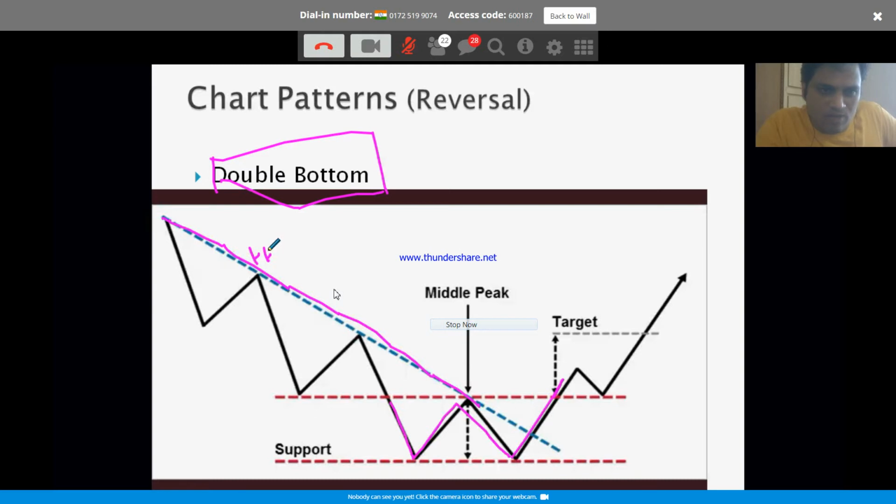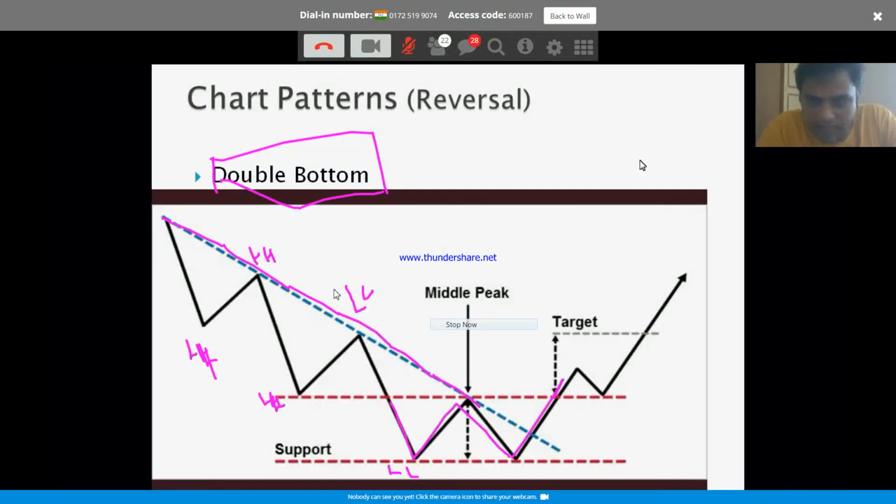a lower high is formed. This is a lower high. This is a lower high. Again here a lower low, and again a lower low formed here. Now, when the price came up to the trend line, it reversed.